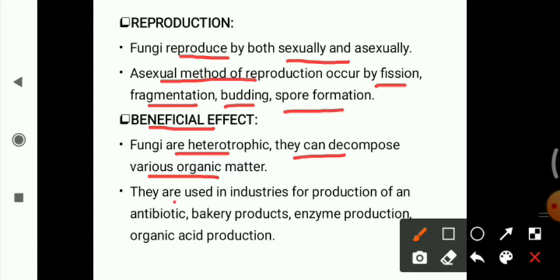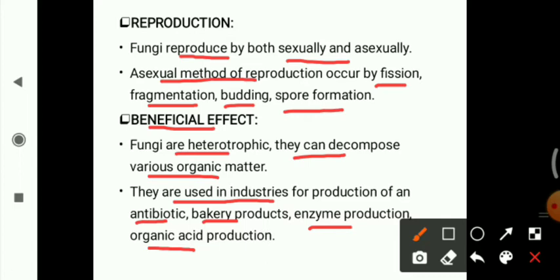Fungi are used in industry for the production of antibiotics. Fungi can be used for various bakery items, for enzyme production, and for various organic acid production. For example, for citric acid production, mostly the fungus Aspergillus niger is used.